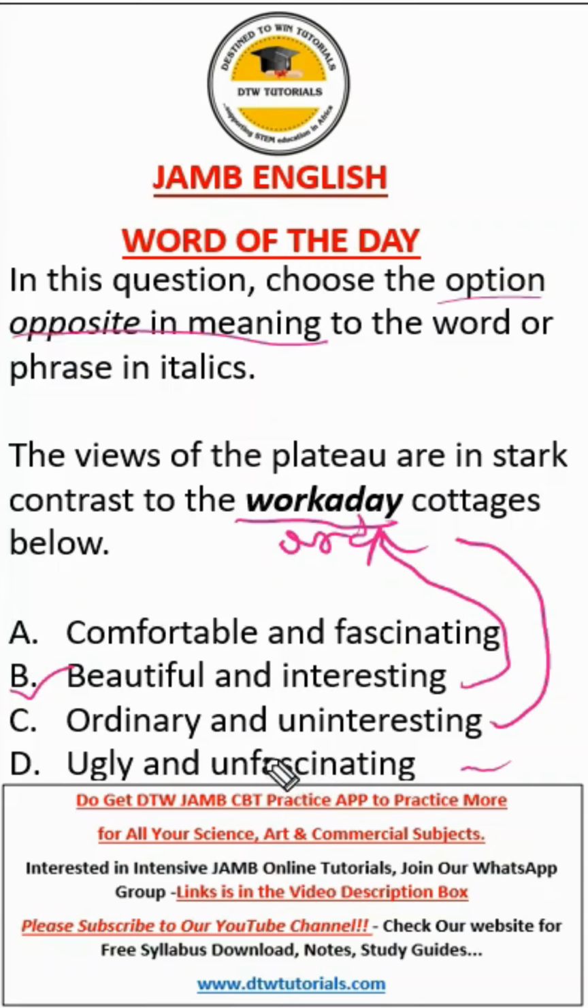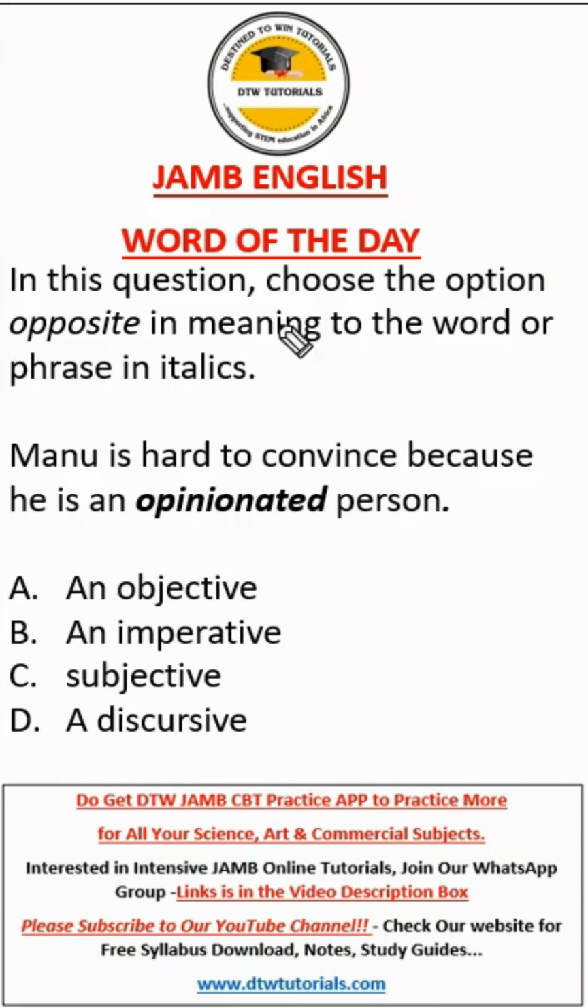Opinionated. Now it says we should choose the opposite in meaning to the word. So Manu is hard to convince because he's an opinionated person. Now A says an objective, B says an imperative, C says subjective, D says a discursive. So who is an opinionated person? Someone who has preconceived ideas about something. It's not based on any fact.